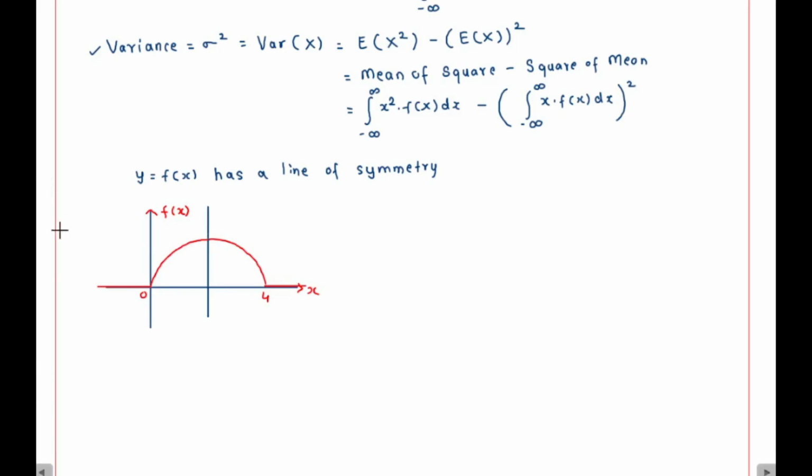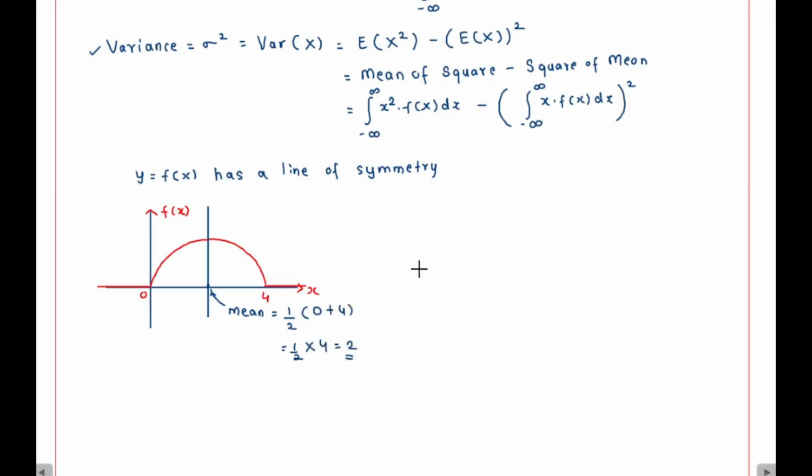So if it has got a line of symmetry for the defined interval 0 to 4, then this point here is the mean of the continuous random variable x. What will be the mean here? This mean will be equal to the mean of this defined interval, between 0 and 4. So mean will be equal to half of 0 plus 4, that is equal to half of 4 in fact, that is equal to 2.